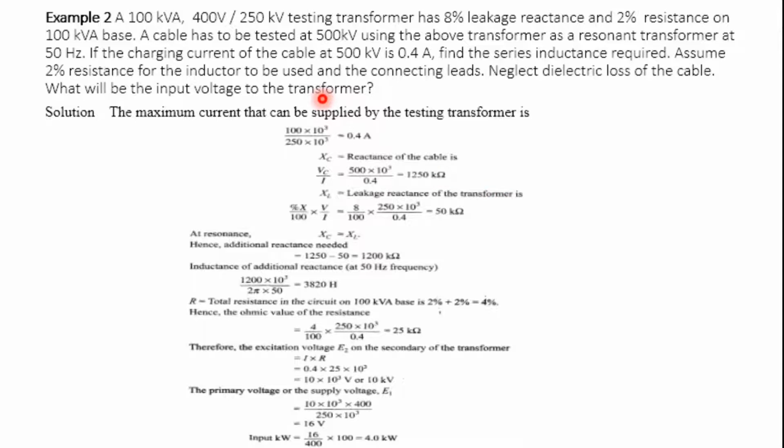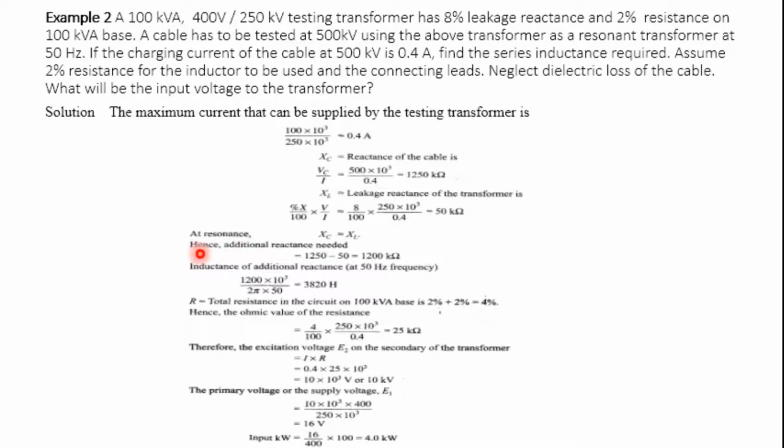This numerical is mainly based on a resonant transformer. What do you mean by a resonant transformer? It is nothing but XL equal to XC, inductive reactance equal to capacitive reactance. Only then is there a possibility that maximum energy will transfer to the secondary side.